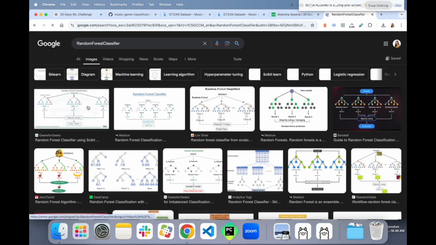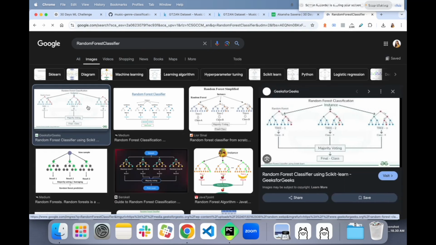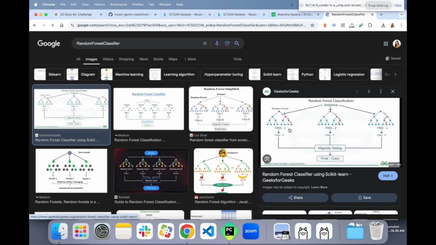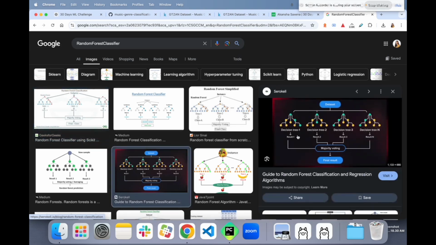See, random forest, if you remember, it is a forest of small decision trees, and the average prediction out of all these decision trees is going to be the final prediction. This is decision tree one, decision tree two, decision tree three, decision tree n. It creates decision trees, and then the majority voting out of all of them becomes the final result.